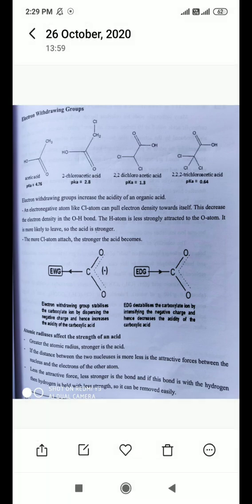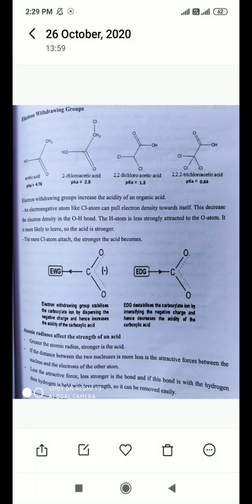Next is the electron withdrawing group. They have shown different examples, like acetic acid, which has pK value 4.76. Next is 2-chloroacetic acid, where one chlorine group is attached, so the pK value is 2.8. You should keep in mind that lesser the pK value, stronger the acid, like pH value. A compound with pK value 1 is more acidic than one with pK value 2.